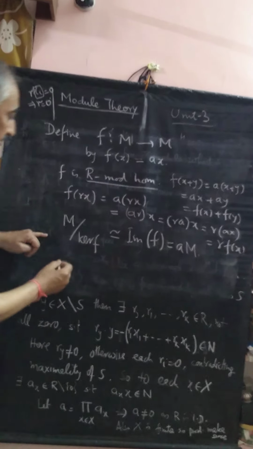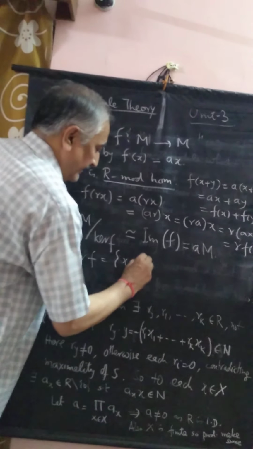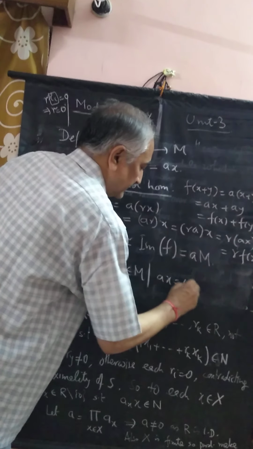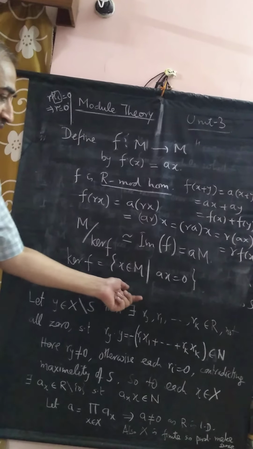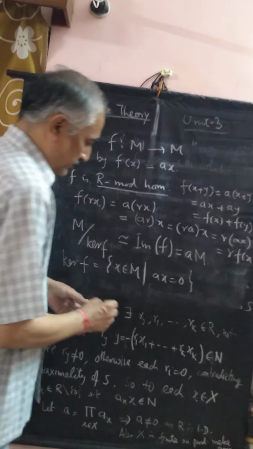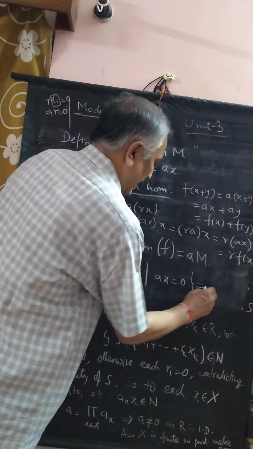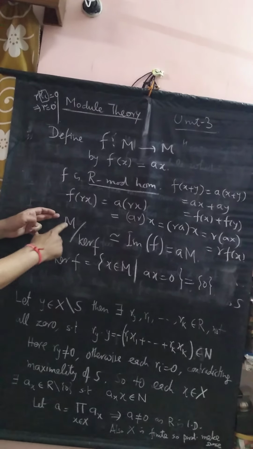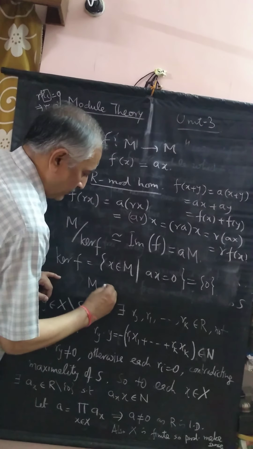Kernel means all those elements in M such that ax is 0. But because the module is torsion free, whenever ax is 0, a has to be 0. So x has to be 0 because a is non-zero. This implies that the kernel is 0.